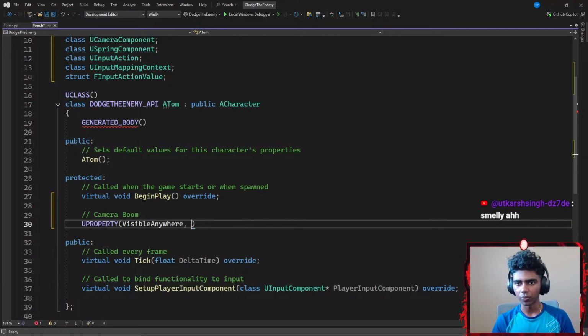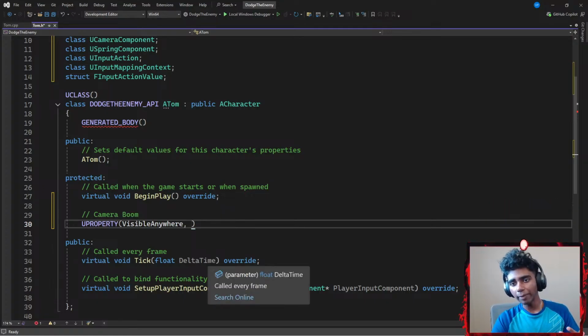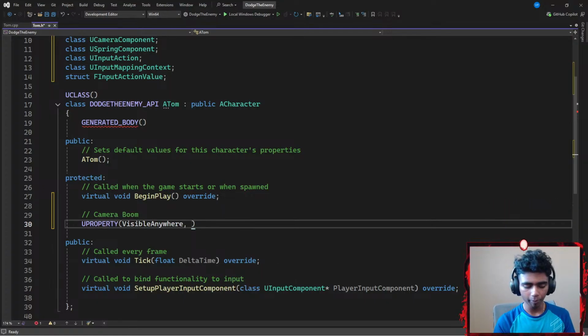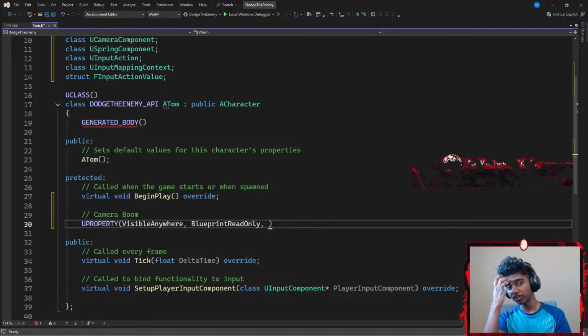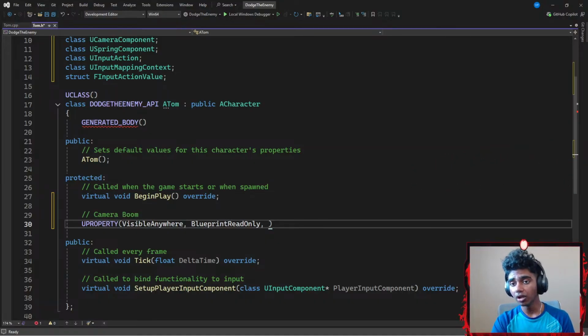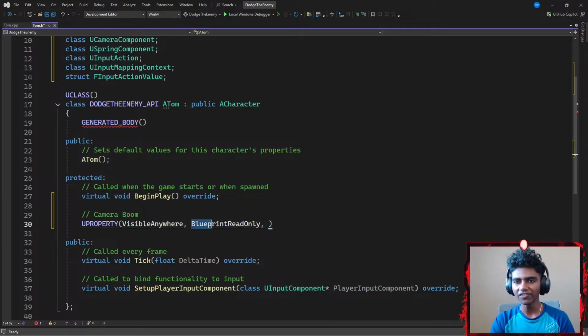Okay, and then once I'm done with adding my first parameter, what else do I want my camera boom to be? I might want my blueprint to be able to read my camera boom, but I want it to only read it. So I'm gonna go with something like blueprint read only. The reason I go with blueprint read only is because I'm not really gonna add any kind of changes to my camera boom through my blueprint. Everything's gonna be done through my Visual Studio. Okay, I'm pretty sure if I was gonna be editing this through my blueprint, I would have gone with blueprint read and write, if that makes any sense.